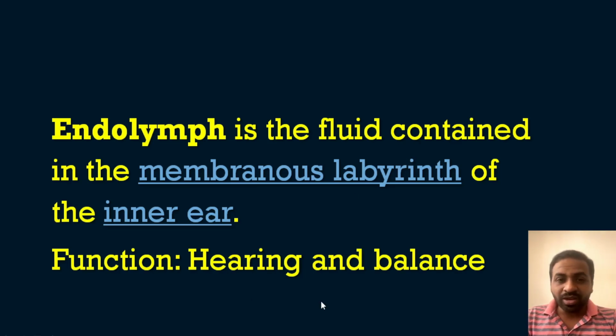I am not going in depth into the topic, and if you want detailed information, you can go through our previous videos, where ear anatomy and everything is explained. Endolymph is the fluid contained in the membranous labyrinth of the inner ear, and its main functions are hearing and balance.